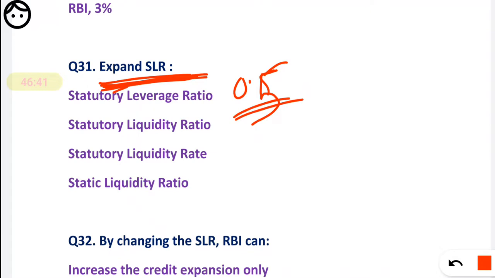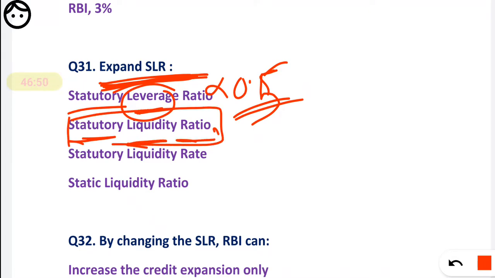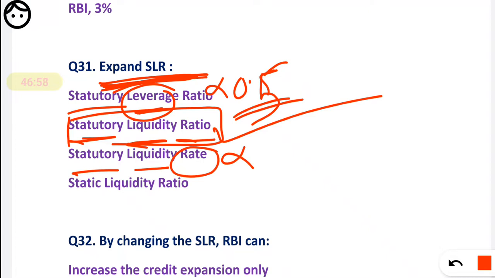So what is SLR? It is a statutory leverage ratio. Here it is leverage, but SLR is not a leverage ratio. Statutory liquidity ratio, yes, it is correct. So you have to mark the second option. In this way, go through that, right? See, the third option they have given, statutory liquidity rate. Rate is not the full form. See, static liquidity ratio. Liquidity ratio is correct, but static is not correct.